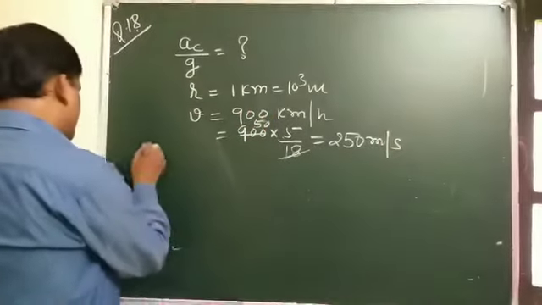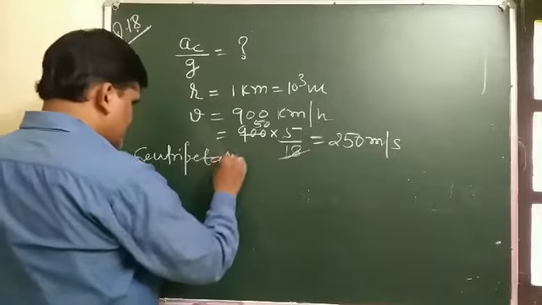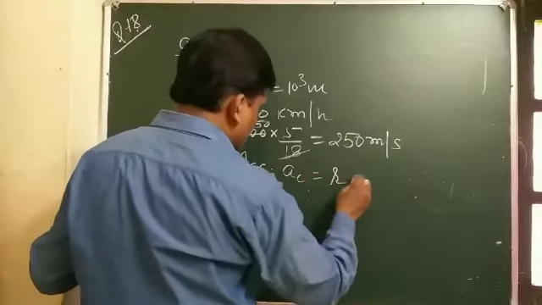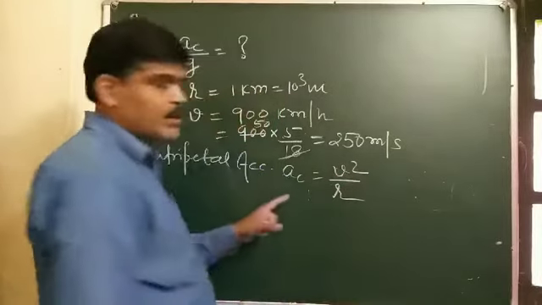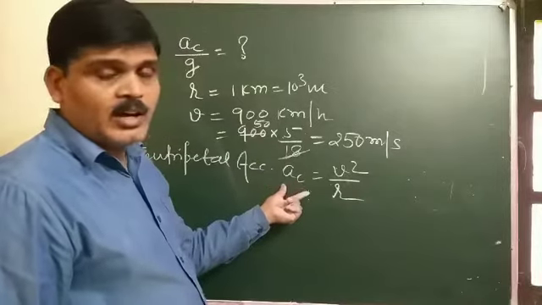And the centripetal acceleration formula, you know that AC is, one formula, V square by R. Another formula, R omega square.